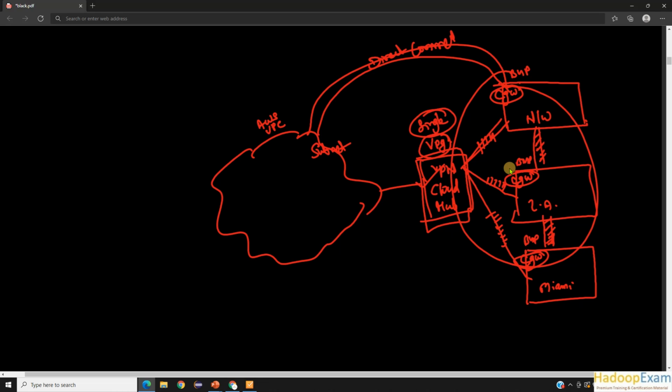But if you want a direct connection with the VPC, then they can use the Direct Connect here, like New York going directly to the AWS data center.